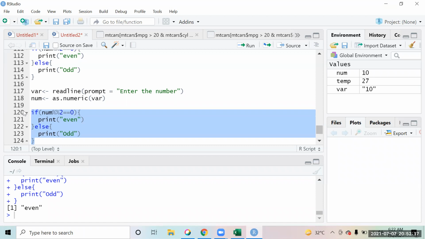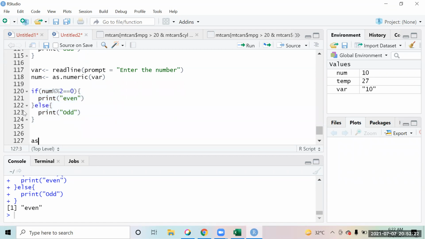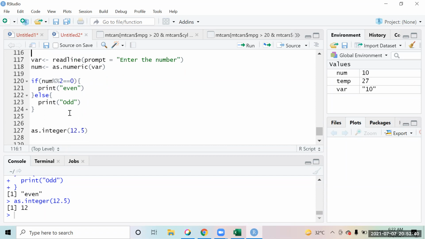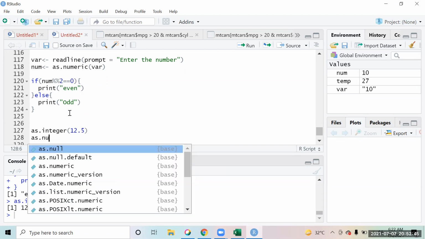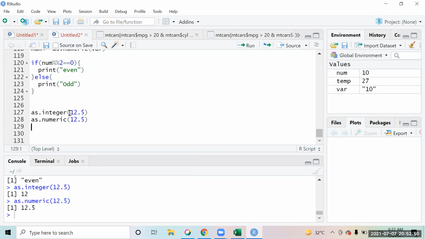So if you convert into an integer and you had any decimal number, for example if I say as dot integer and I have the number 12.5, it converts it into 12 only. It only keeps the integer part of that. Numeric will take all the inputs, including floating. Suppose it's the same thing, I'm saying as dot numeric, I give 12.5, so it takes 12.5. Okay, got it. Thank you.